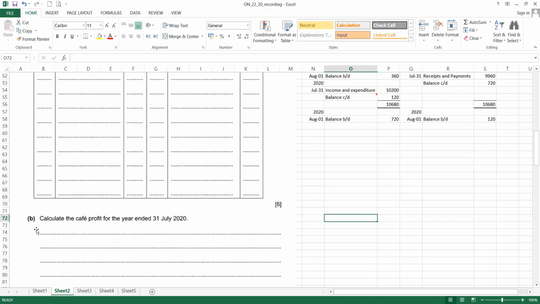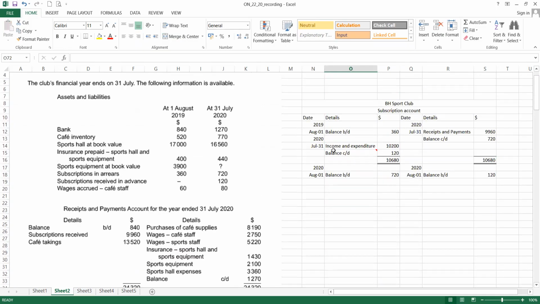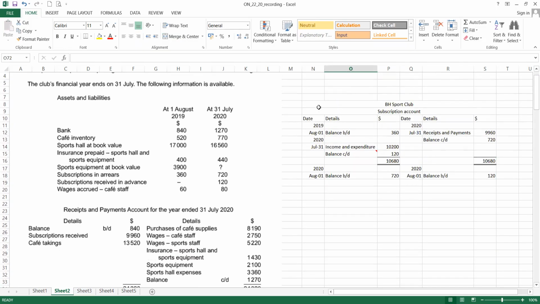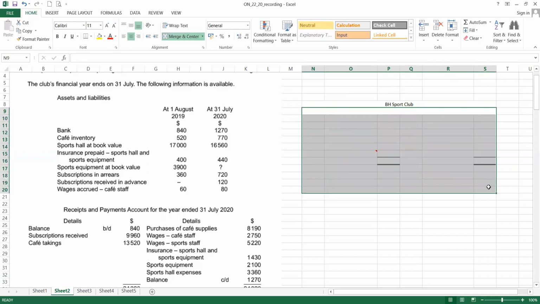Okay, the next one, B. Calculate the cafe profit for the year ended 31st July 2020. So to calculate, I would prefer to do the statement format so that it will be safer. Okay.